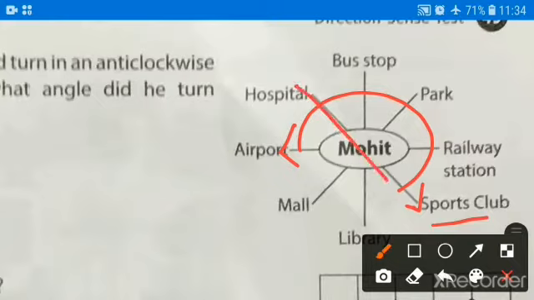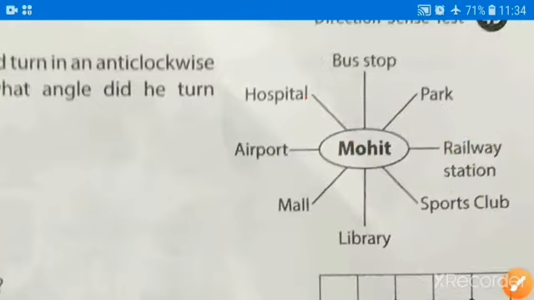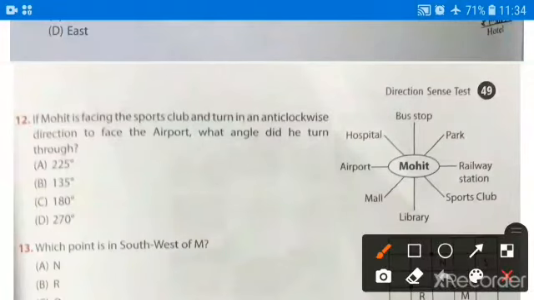So this much is 180 degrees, and this 180 plus 45 will be 225 degrees. Okay, so the correct answer for this question will be option number A, that is 225 degrees.